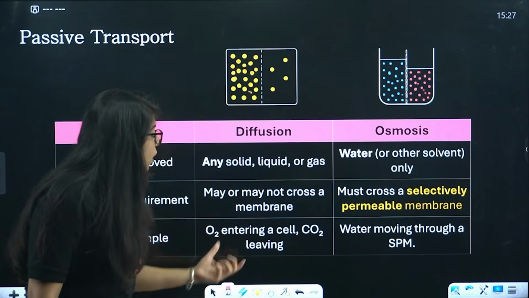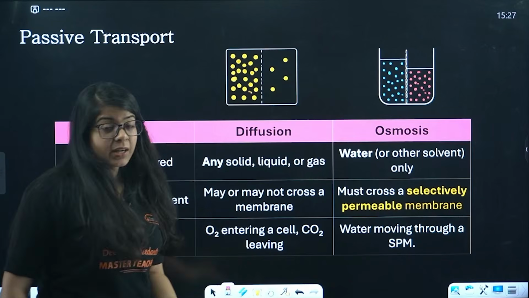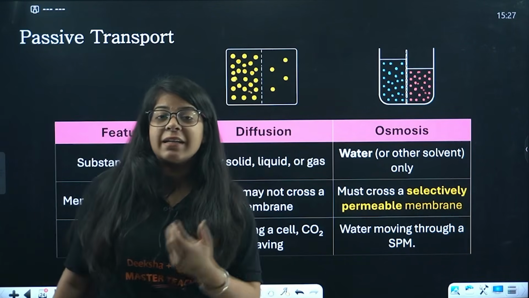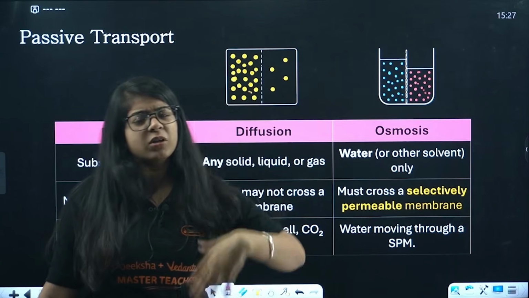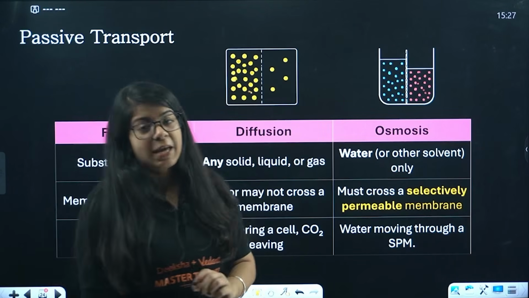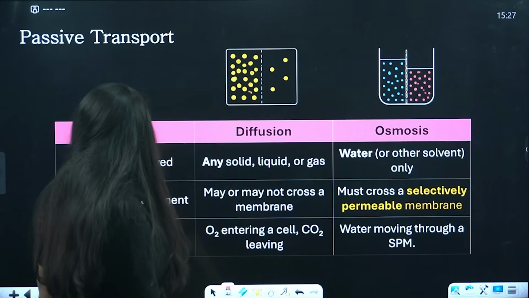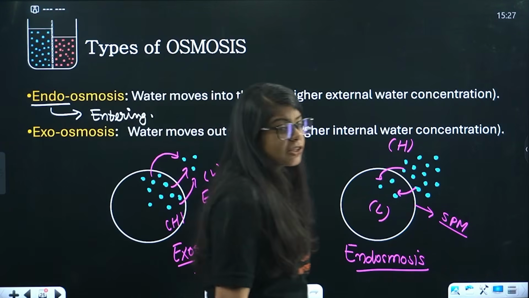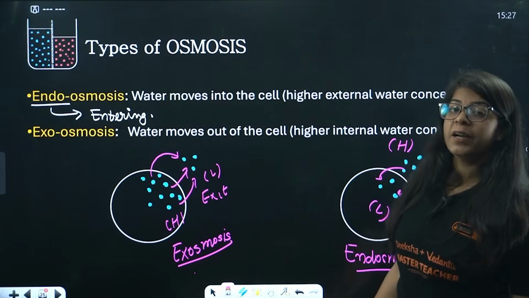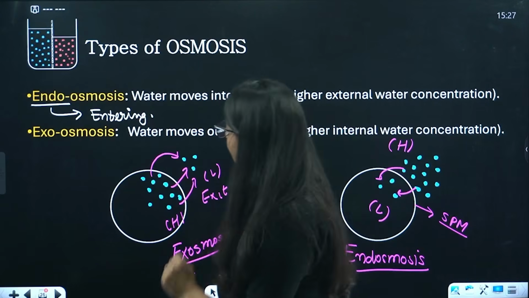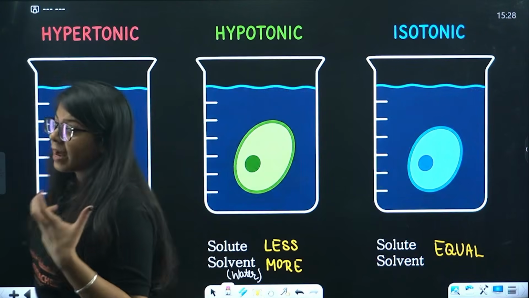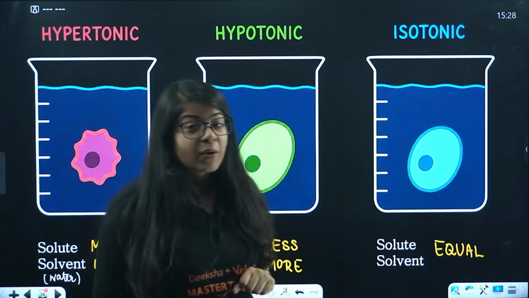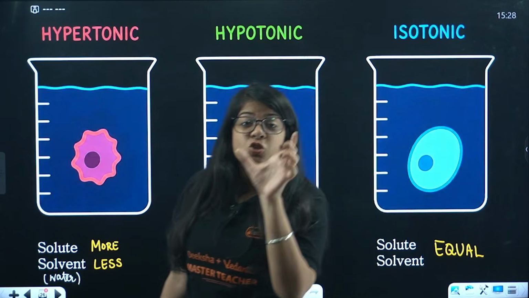Then, a diffusion example is O2 entering a cell or CO2 leaving the cell, and an osmosis example is water entering through an SPM or water exiting through an SPM. Entering is called endoosmosis, exiting is called exoosmosis. Understood? Now related to this, beta, we have to see a very important concept, that is hypertonic, hypotonic and isotonic solutions. Now again, the word that came is solution.